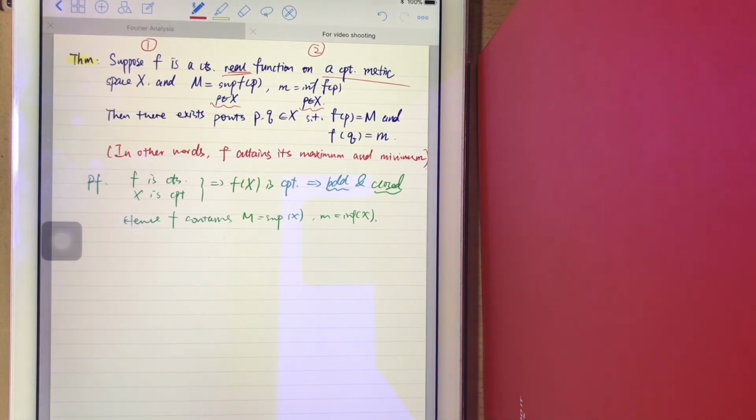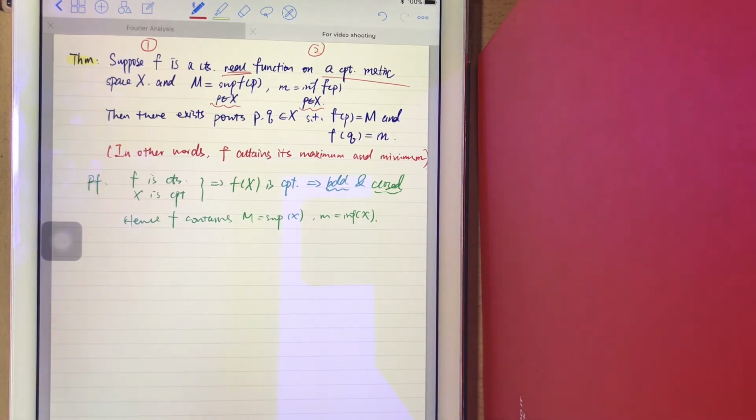The idea of the proof is that we know f is continuous and X is compact. What we get is that f(X) is compact by the previous theorem, right? And a compact set f(X) means it's bounded and closed. In the previous videos, I mentioned that compact means bounded and closed. It's bounded and closed, which means it must contain its supremum and infimum, right?